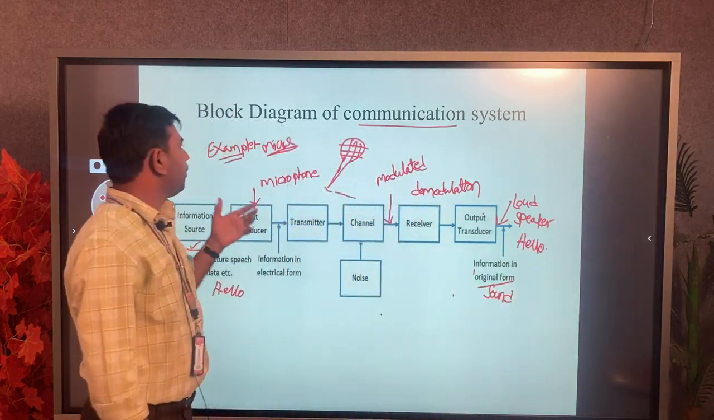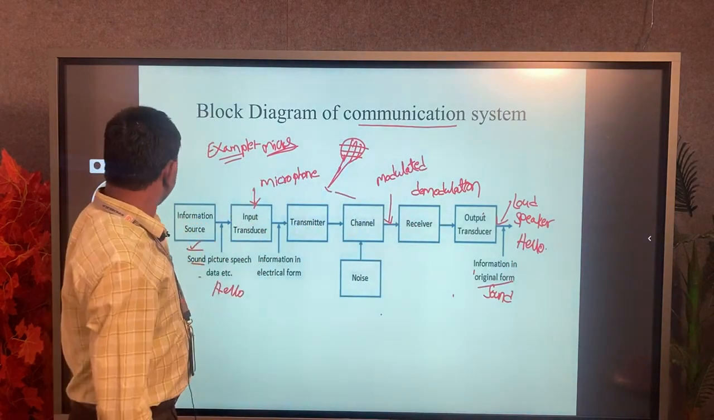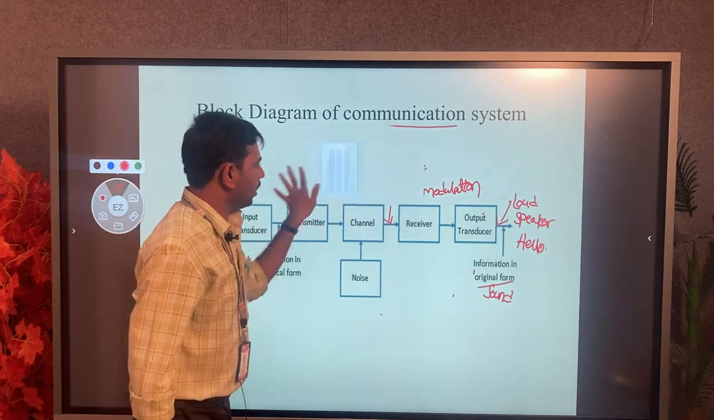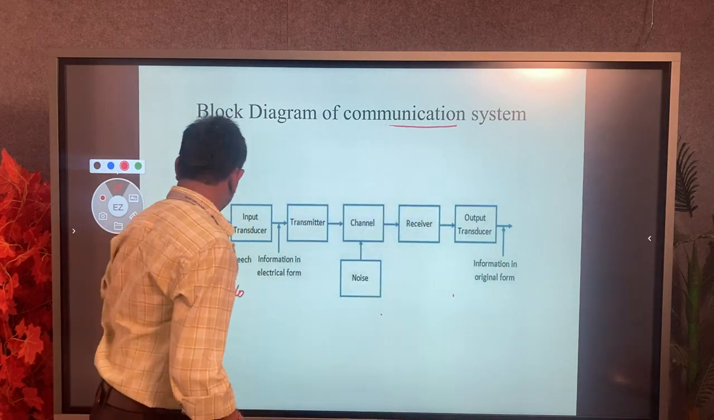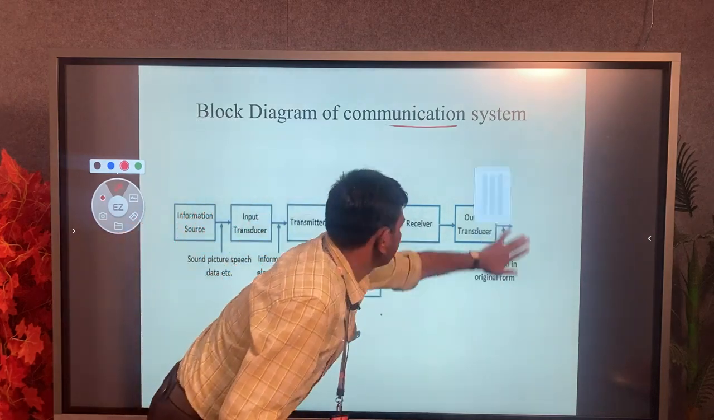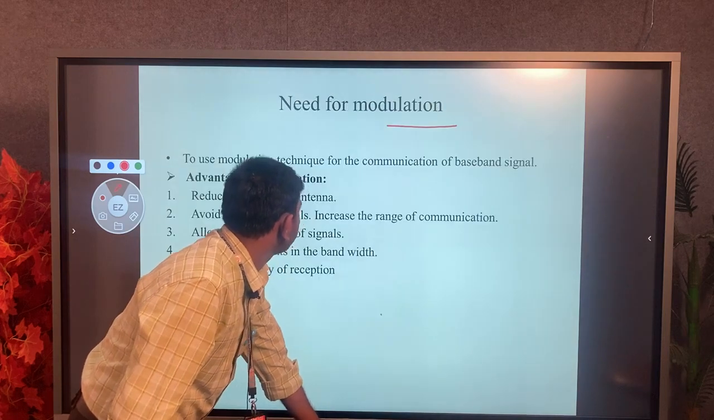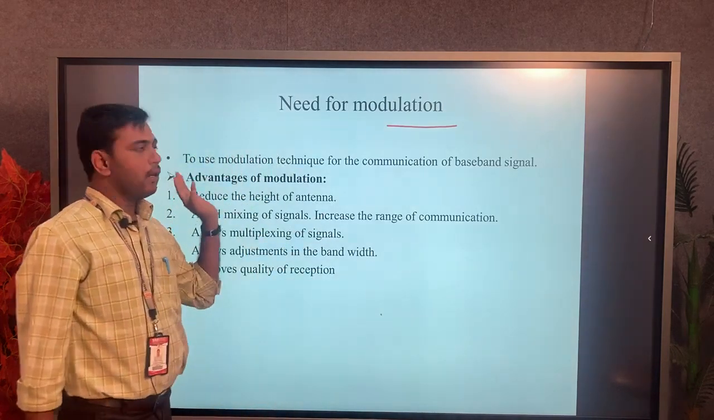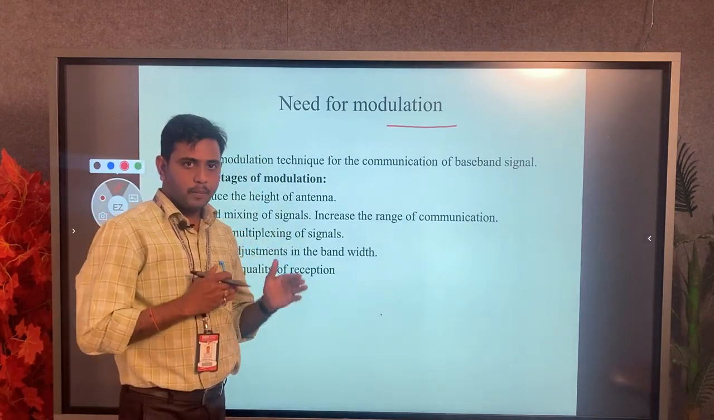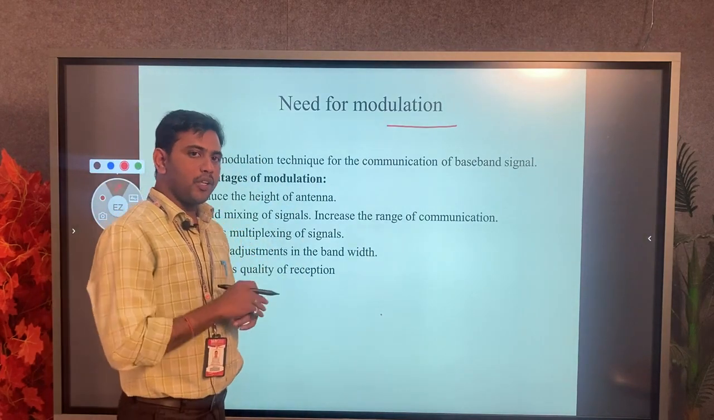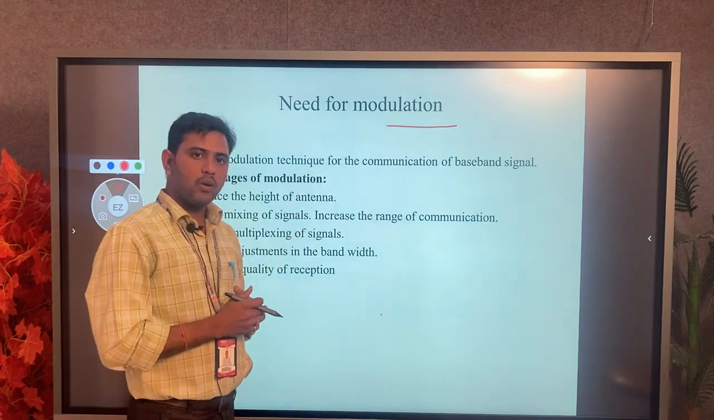This is the simple general block diagram of communication system. So next we have to go to the need for modulation. Why modulation? Without modulation we can't communicate.